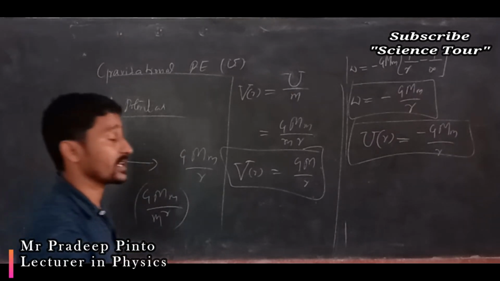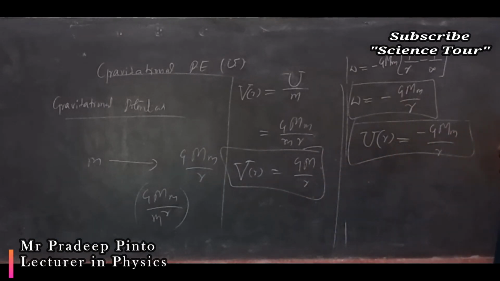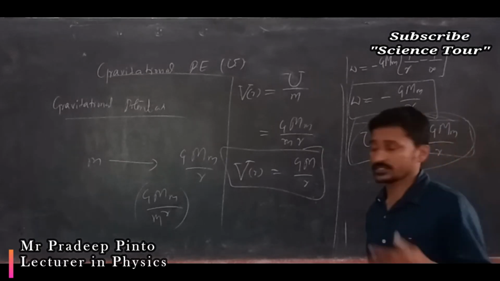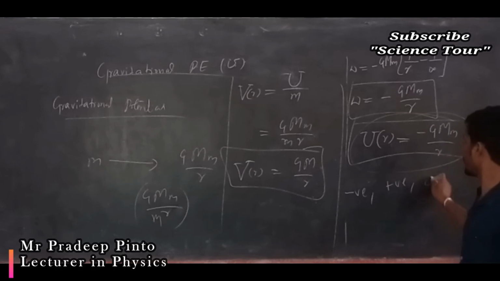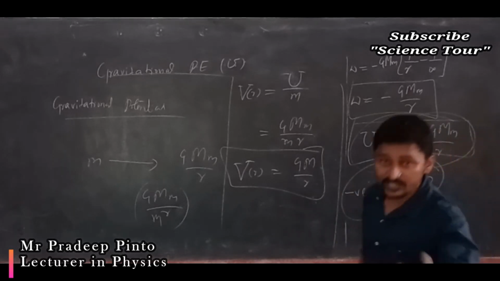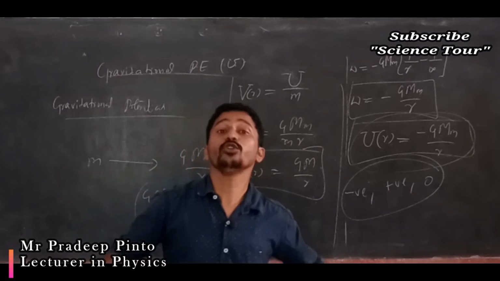Now why is this gravitational potential energy negative? Why is this gravitational potential energy negative? Whenever the energy becomes, see, there are three scenarios: one is negative, one is positive, another one is zero. You have positive energy, you have negative energy, and you have no energy.